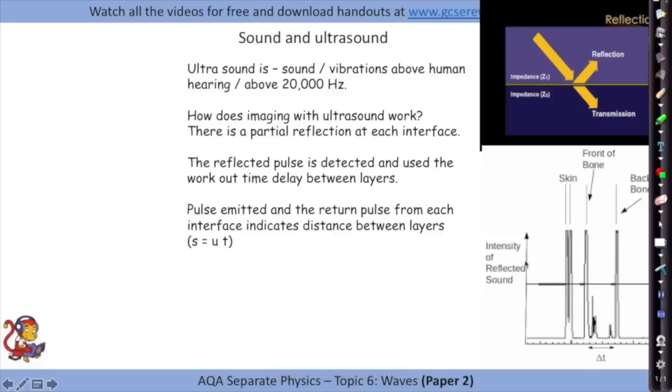So here's an example of a picture you may see in the exam. Here is an ultrasound pulse being emitted onto the skin. This is the first partial reflection from the front of the bone. This is the second partial reflection from the back of the bone. These could be 2 tiny little partial reflections as it enters the bone marrow on the inside of the bone. In the exam question, they'd be likely to tell you the speed of ultrasound in that medium, in that flesh or bone, and the time delay as it passes through it, letting you work out the distance s between the layers, so you can work out how far away an object is, for example.